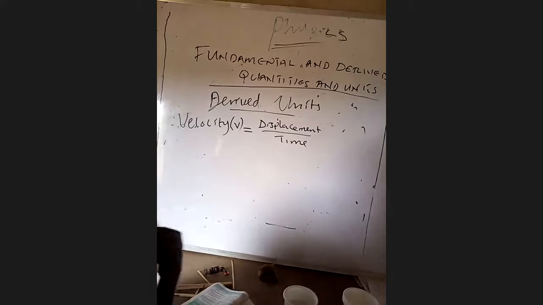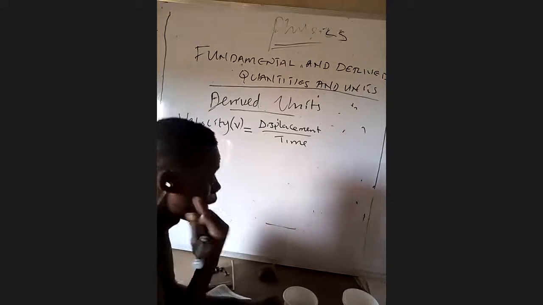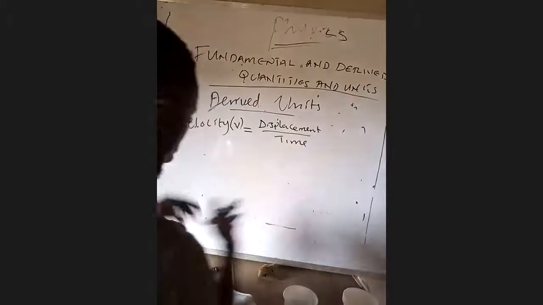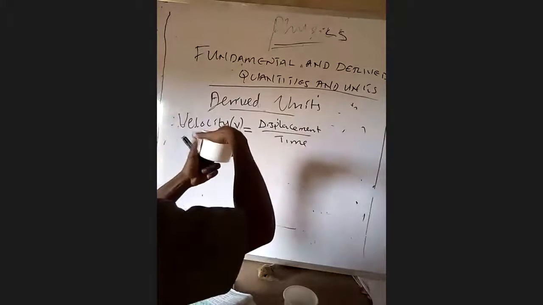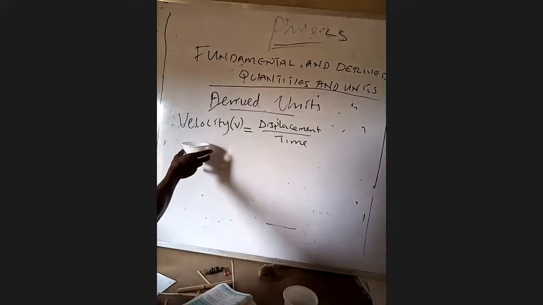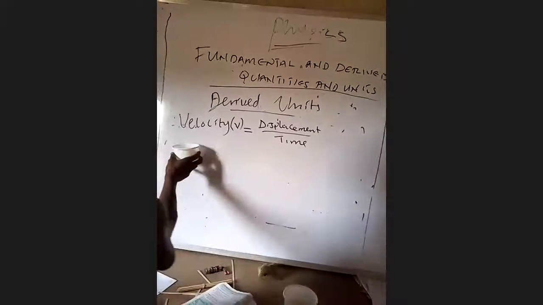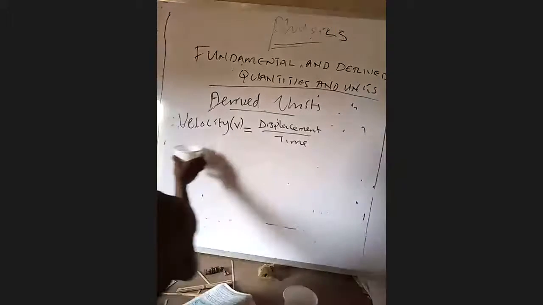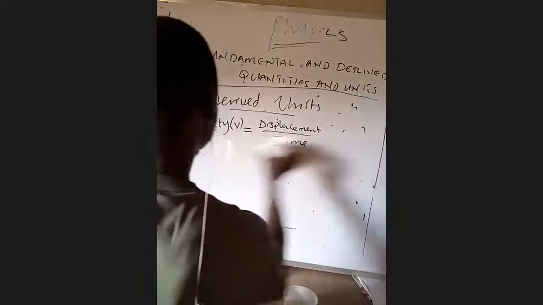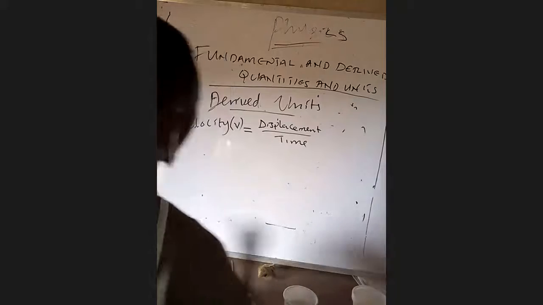We used to get confused about the differences between displacement and distance. Distance is what it covered. If I put this container here now, and later I shift it from this side and put it here, we cannot say that is the distance the container covered. What we can talk about here is displacement. When you displace this container from here down to here, you can calculate it. I think that is the best way I can explain displacement to you.